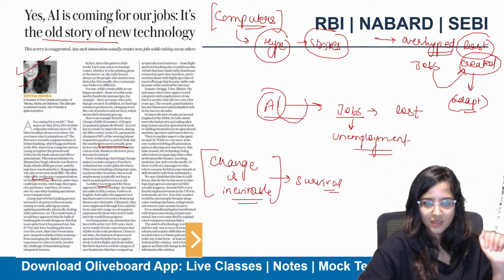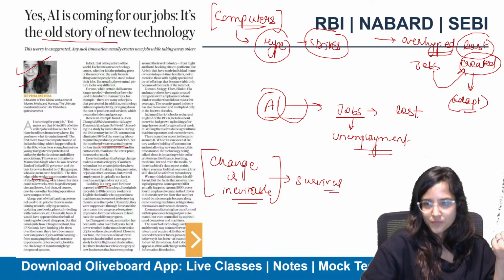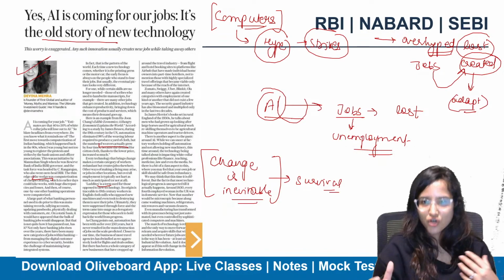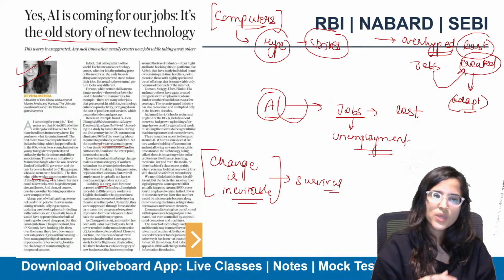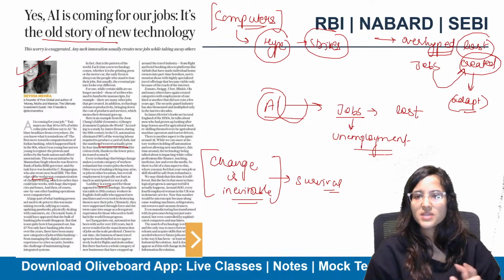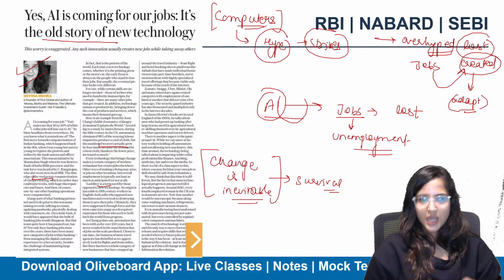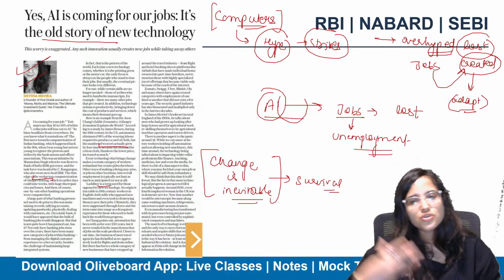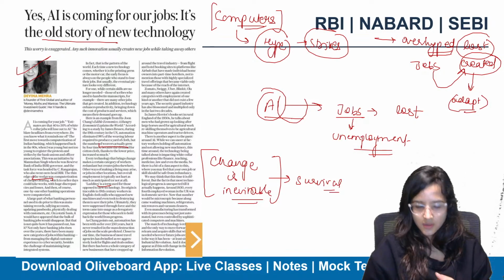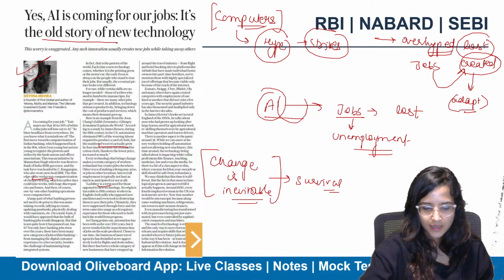Yes, Chetan, exactly. Some jobs will be created also. This is an old story that AI is coming for our jobs. We bring in this negative sentiment that it is going to take away our jobs. It will take away some jobs, but it will also create more jobs. So you need to keep upskilling, reskilling yourselves. Survival of the fittest, exactly.